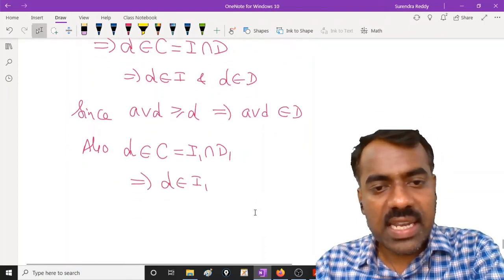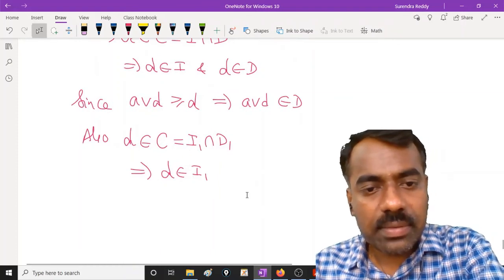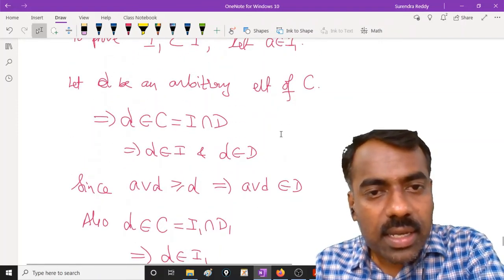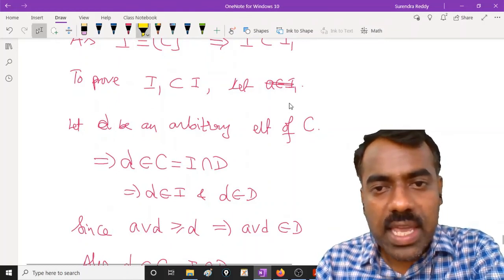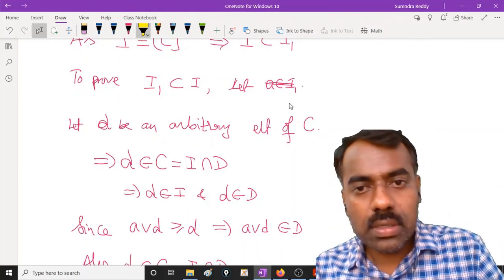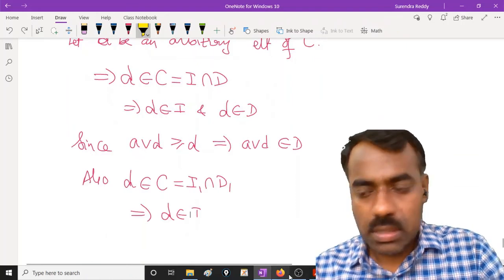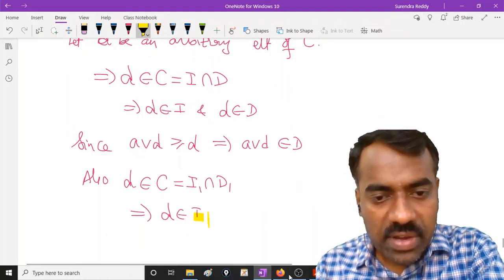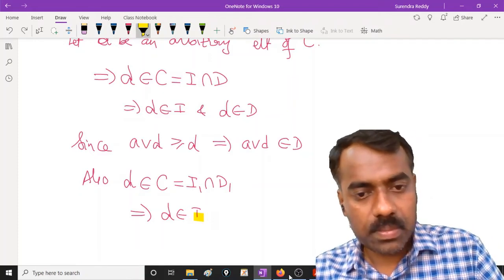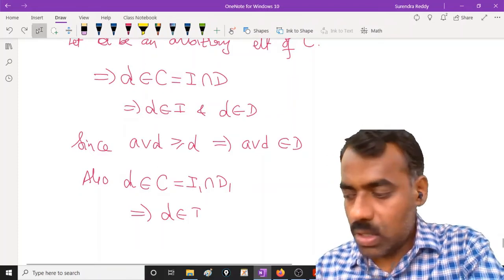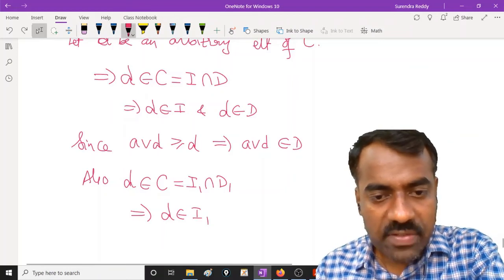If D is in I1, and A is also in I1, okay? So D is in I1, right?